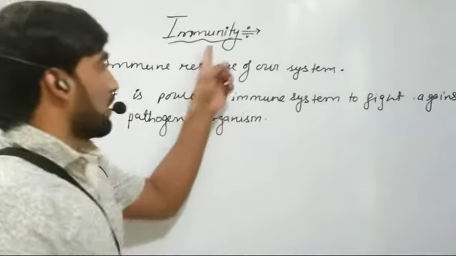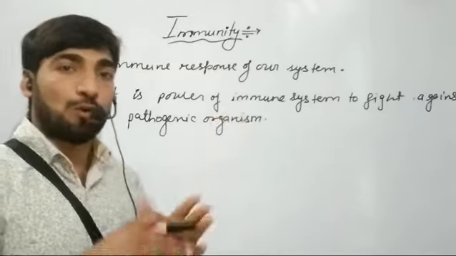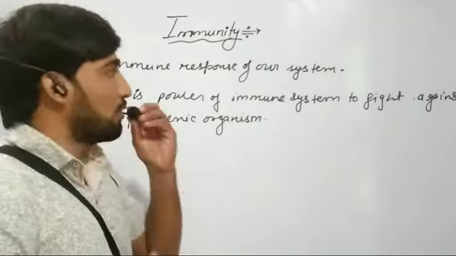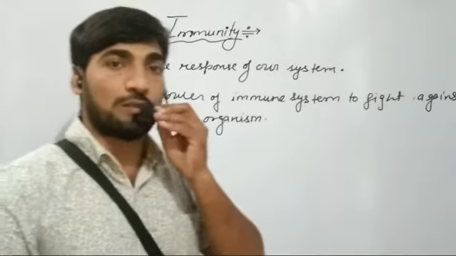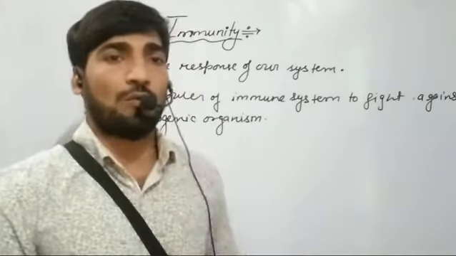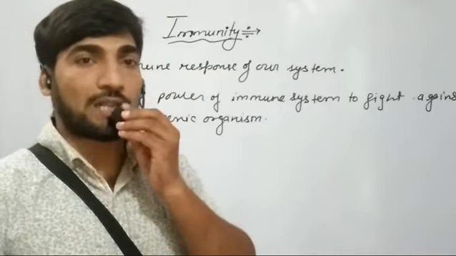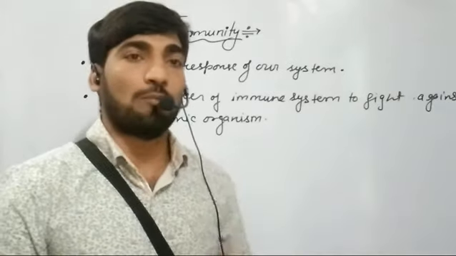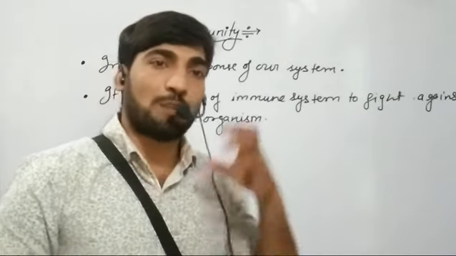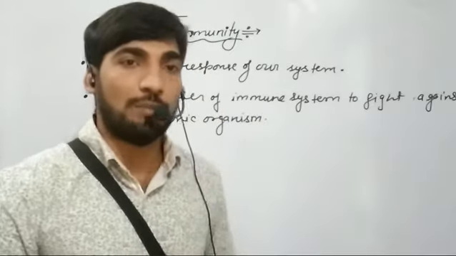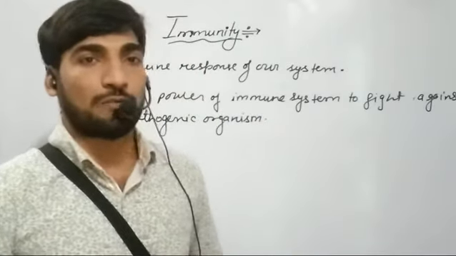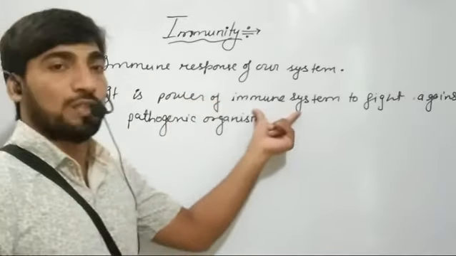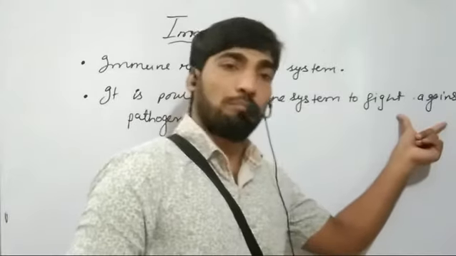So, immunity is the immune response of our immune system, and our immune system carries out this immune response by the production of a large amount of cells and molecules. These cells and molecules then specifically recognize and eliminate the different types of pathogens from our body. So we can say immunity is the power of our immune system to fight against pathogens.